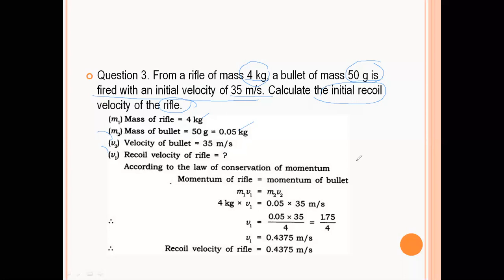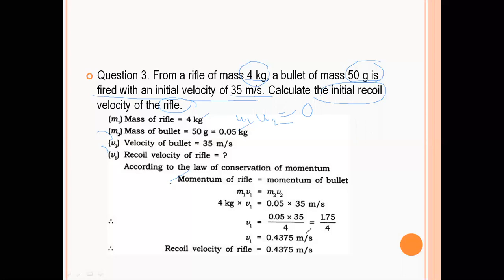Now according to the law of conservation, you can start with this also, that we did, M1 U1. If U1 and U2 are considered as 0, then what would be the equation? M1 U1 plus M2 U2 is equal to M1 V1 plus M2 V2.